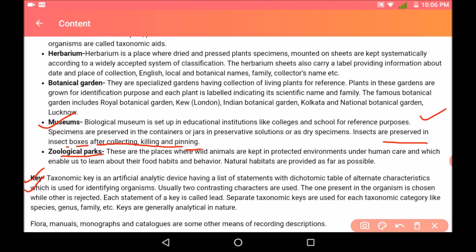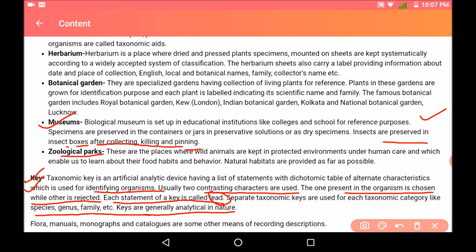Now the most important term is key. A taxonomic key is an artificial analytic device having a list of statements with dichotomous couplets of alternate characteristics, which is used for identifying organisms. In this, usually two contrasting characters are used. One which is present in the organism is chosen while the other is rejected. Each statement of the key is known as a lead. Separate taxonomic keys are used for each category, like separate keys for species, genus, family, etc. Keys are generally analytical in nature.